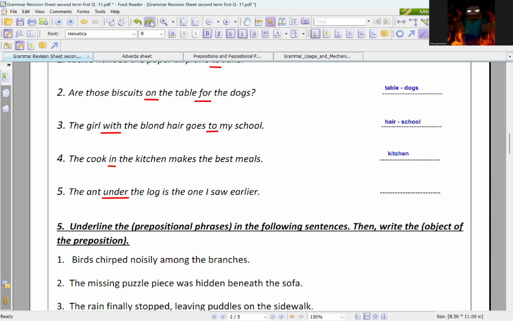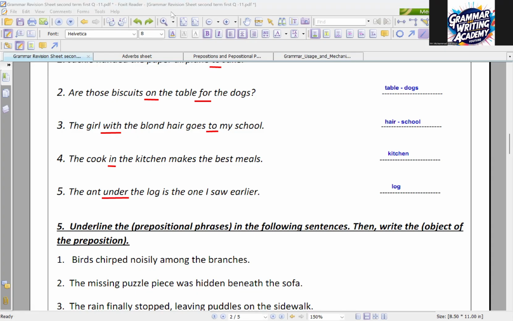Under. Under what? Under the log. Exactly. So here log is the object for this preposition. Thank you so much, Rami. I mentioned before that from the preposition to the object, you have something called a prepositional phrase, right? I'll move right now to another one to remind us what we mean by a prepositional phrase.